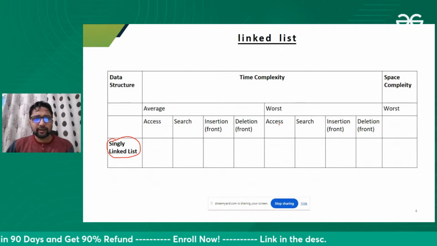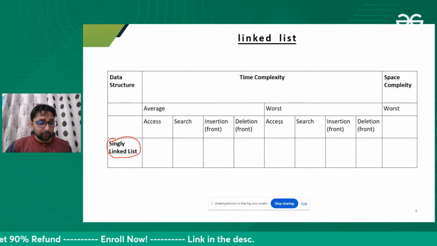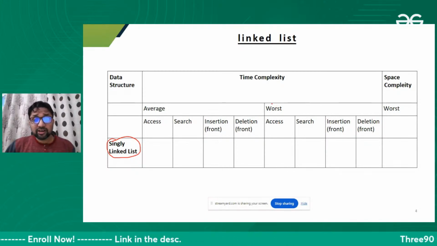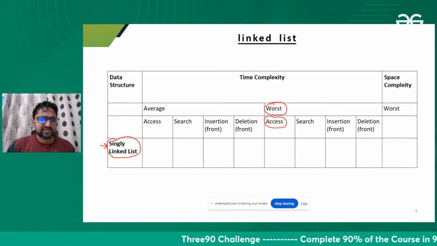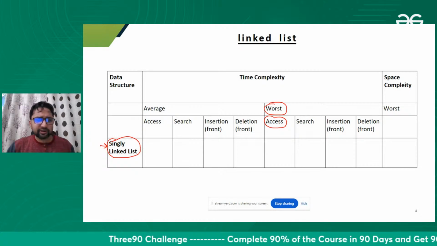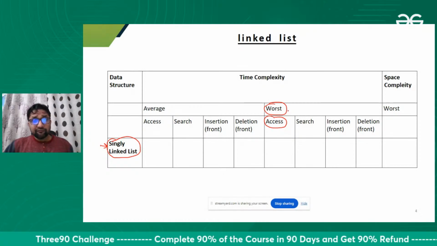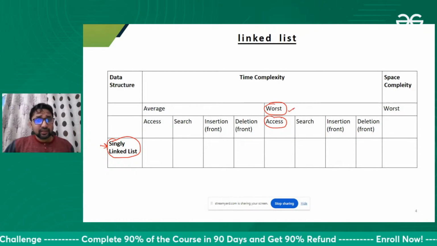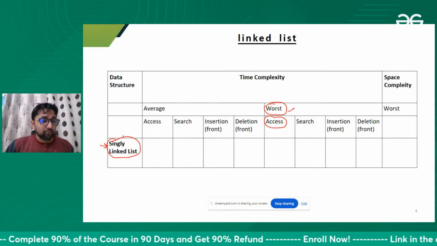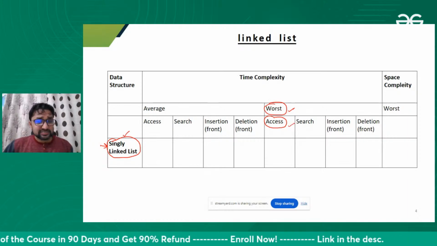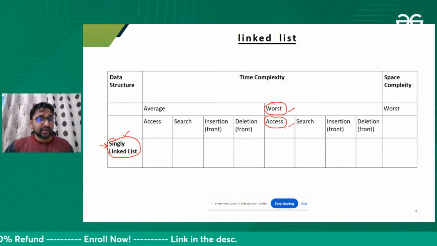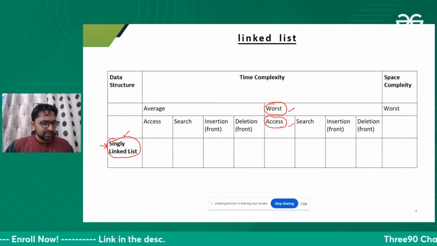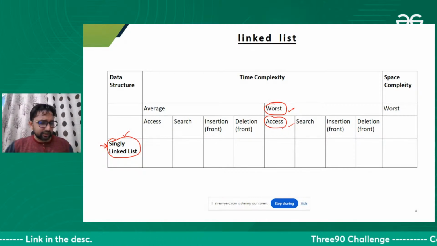Can you tell me, what is the worst case time complexity to access one element in a singly linked list? Please keep replying. Right or wrong doesn't matter at all. In the worst case, what is the time complexity to access one element?